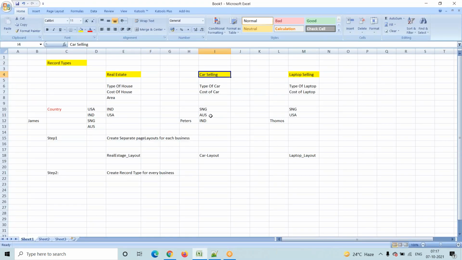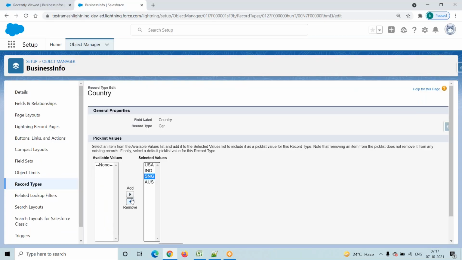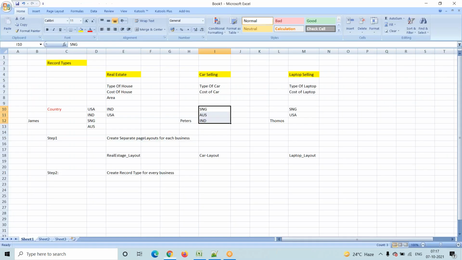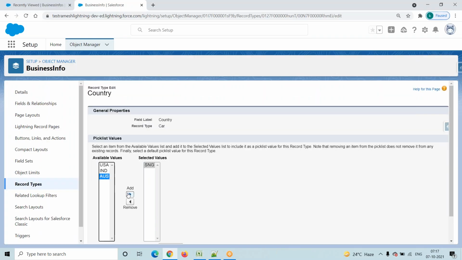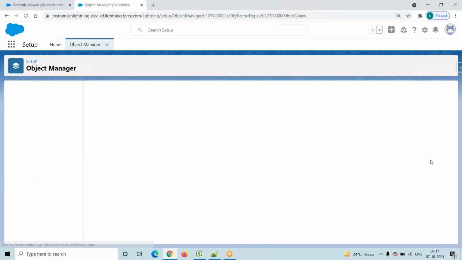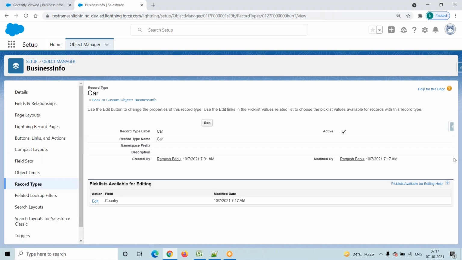For this car business, which pick list values do we want? Singapore, Australia, India, right? So move whatever you want, and change the order as well. The first one is Singapore, the next one is USA, then the next one is India. Suppose you want to make any value the default, you can just set it as default. Finally, save this one.